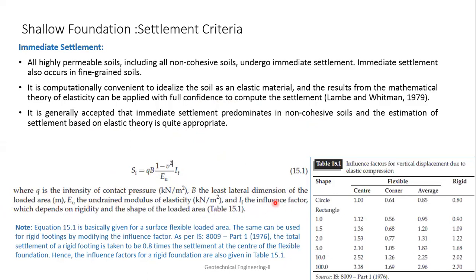Now, what is this If? We'll see that. It depends upon the rigidity and shape of the loaded area.